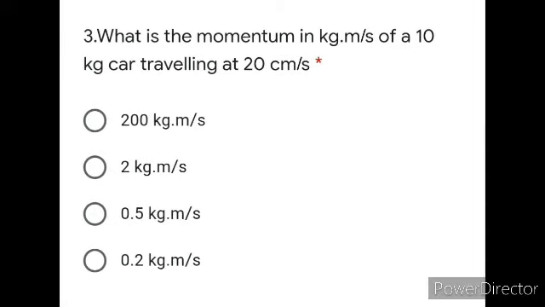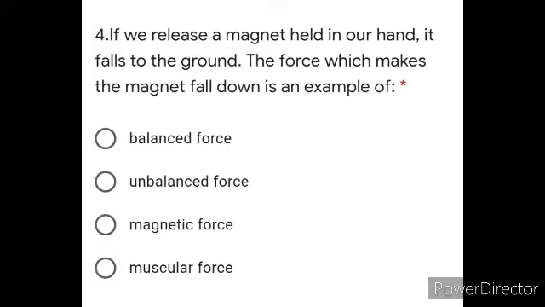Question number 3, what is the momentum in kilogram meter per second of a 10 kilogram car traveling at 20 centimeter per second? So okay, you need the momentum. The formula of momentum is mass multiplied by velocity. Mass is given in kilogram, velocity is given in centimeter per second. You need the answer in meter per second. So how many meters are there in a centimeter? Divide by 100 you have to do, and you will be getting the answer as 2 kilogram meter per second.